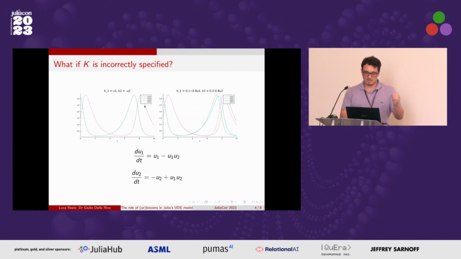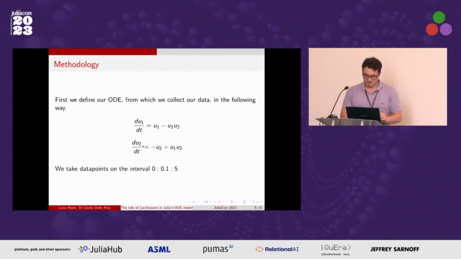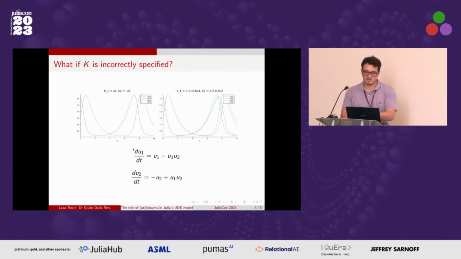So here we have a little example. We generated data from the following Lotka-Volterra system. If we have the correct specifications that we have up here, we can see that we have a really good fit when it comes to predicting data into the future. But when we include a wrong specification, so here we use K1, instead of using U1, and this is a typo here, it should be 0.2 plus 0.8 times U1.